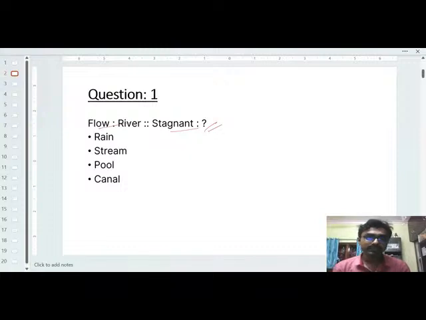Right. So see how you can give the answers. Here, what does flow mean? The flow is related to river. How? Because river and time do not wait for anyone, right? So that means the river always flows here and there, right?